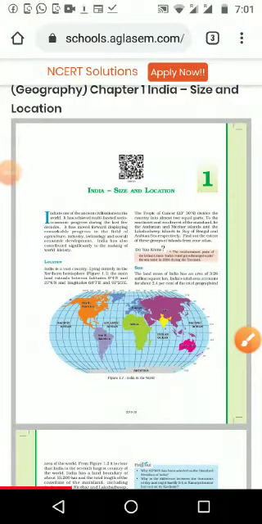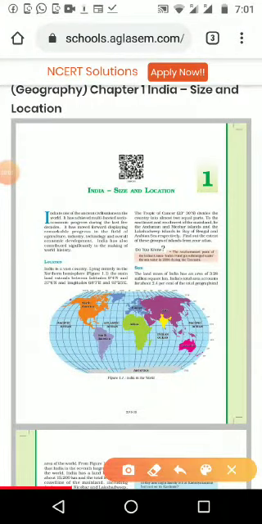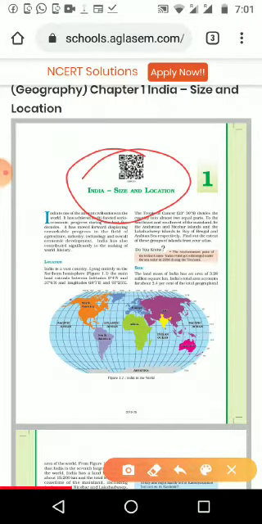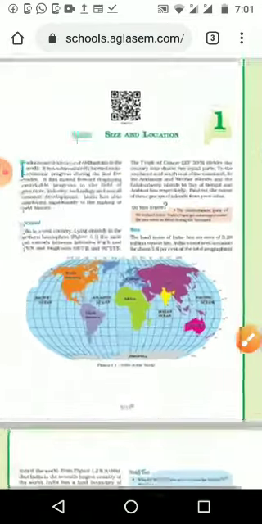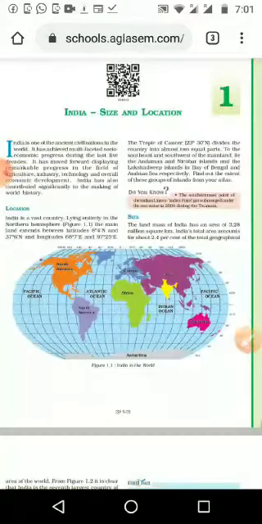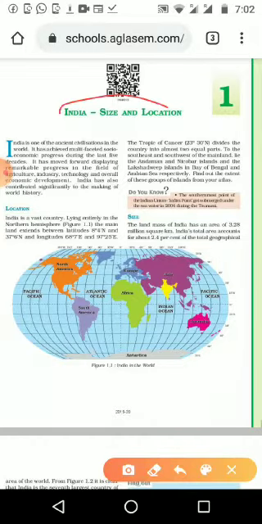Good morning, students. Today we are going to start geography, first lesson, that is India, size and location. We have studied all these things already in sixth standard, and its climate, all things we studied from sixth and seventh classes. We are going to revise the same lessons, but some more explanation we will get in ninth standard. So the lesson name is size and location.